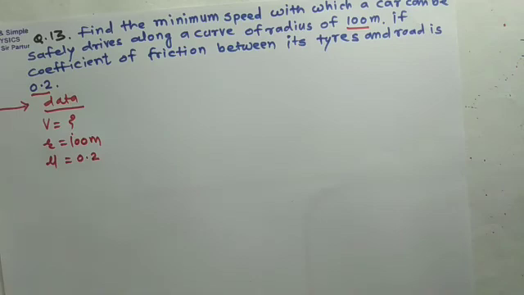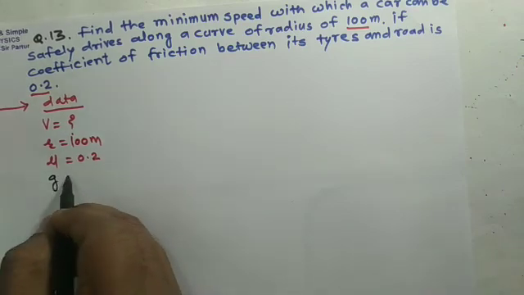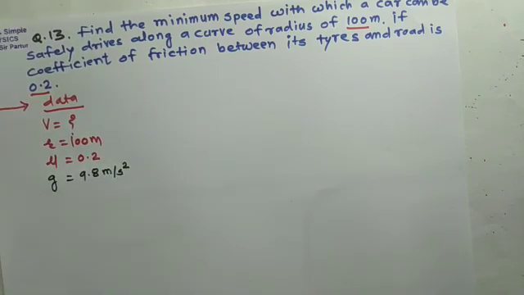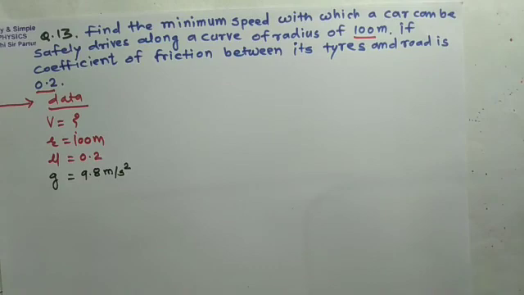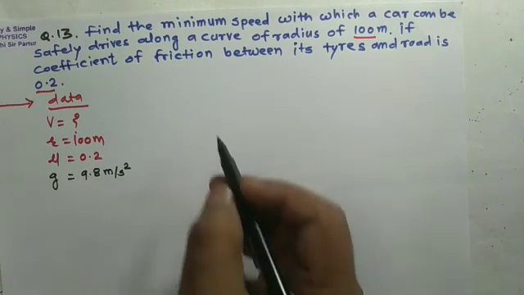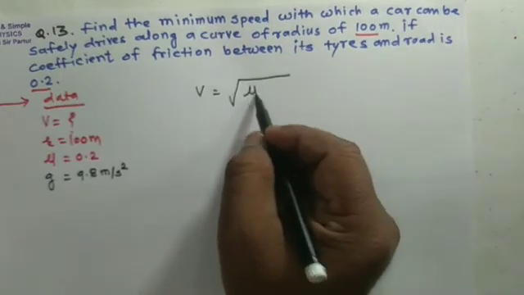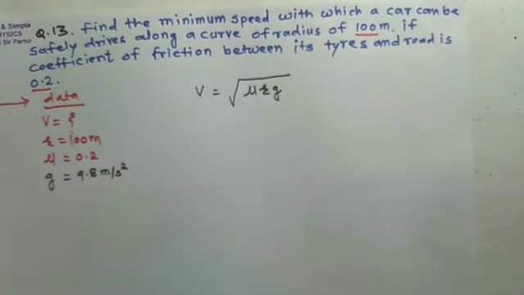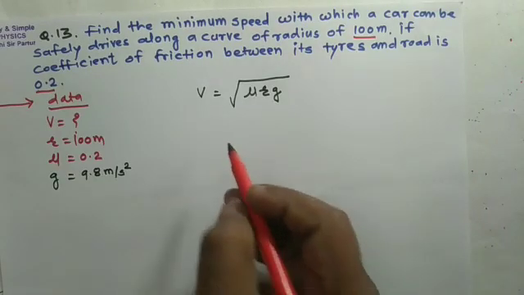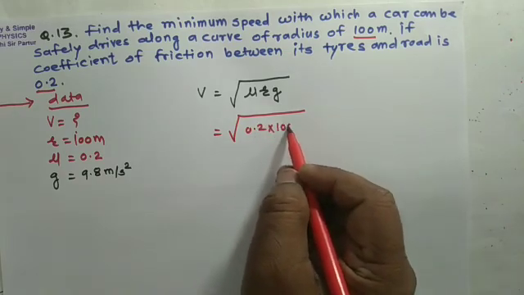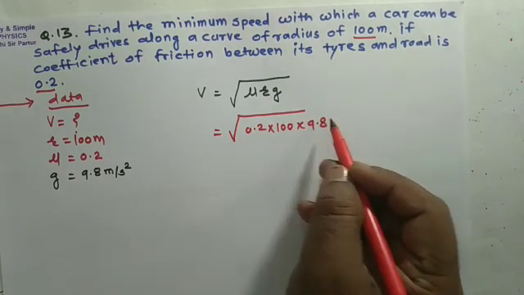Here the value of acceleration due to gravity is not given, but we can use the value of acceleration due to gravity, that is 9.8 meter per second square. So using the formula for minimum speed, v is equal to square root of mu r g. If we substitute the values, 0.2 multiplied by 100 multiplied by 9.8.